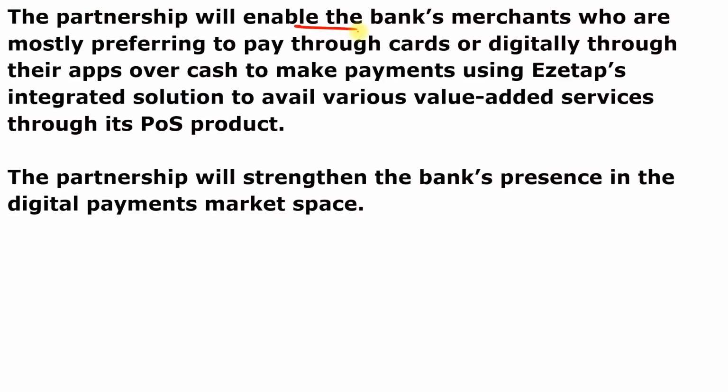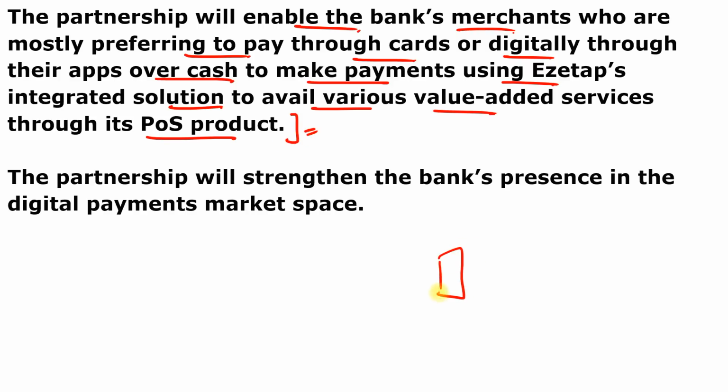The partnership will enable the bank's merchants, who mostly prefer to pay through cards or digitally through their application over cash, to make payments using the Ezetap integrated solution and avail various value-added services through the point of sale product. Just remember, these point of sale machines will be provided by Ezetap for Kotak Mahindra Bank. And what is a POS device?